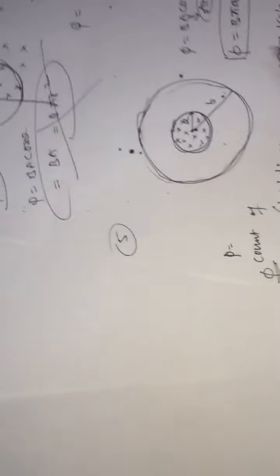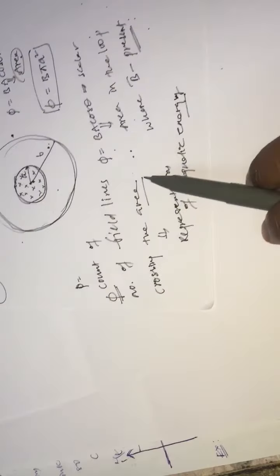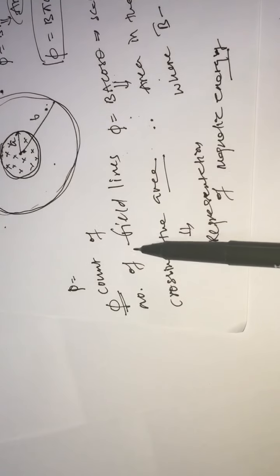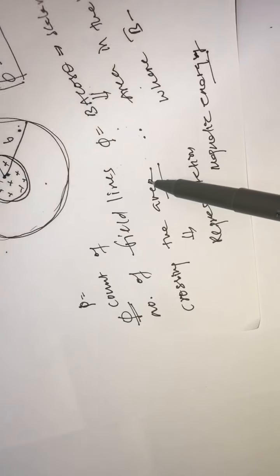Count of the number of field lines crossing the area is nothing but a representation of magnetic energy. So this is magnetic flux. Magnetic flux general meaning is the count of the number of field lines, and it is the representation of magnetic energy. So this is about the magnetic flux.